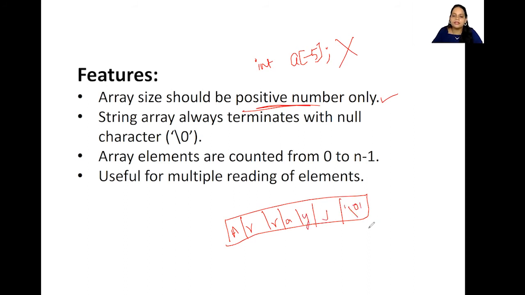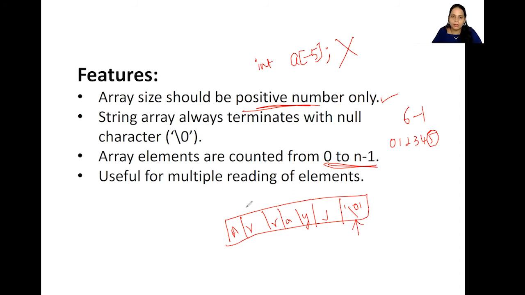Okay, this is the feature of the array. Array elements are counted from 0 to n-1. This I told you. If I have 6 elements, then the subscripts are going to be 0, 1, 2, 3, 4, and 5. The last element is going to be the number n-1.